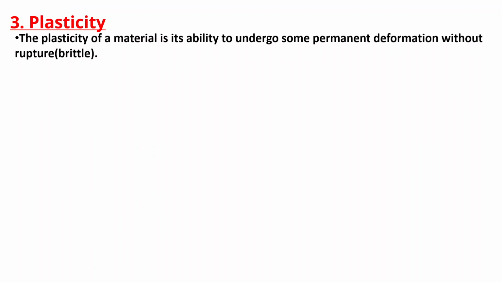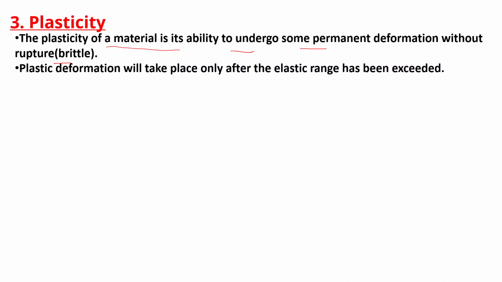After that we will discuss what plasticity means. The plasticity of a material is its ability to undergo some permanent deformation without rupture. The plastic deformation will take place only after the elastic range has been exceeded.